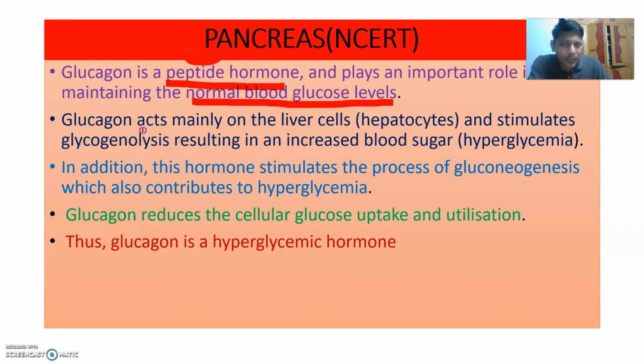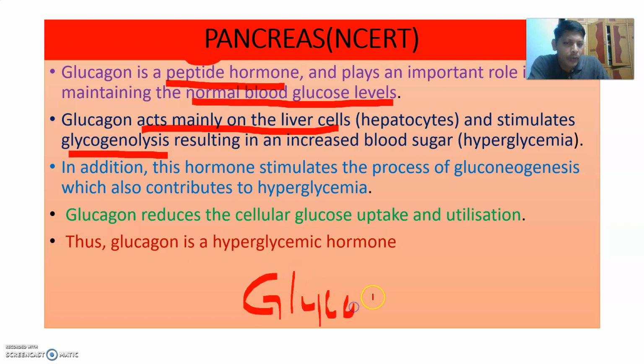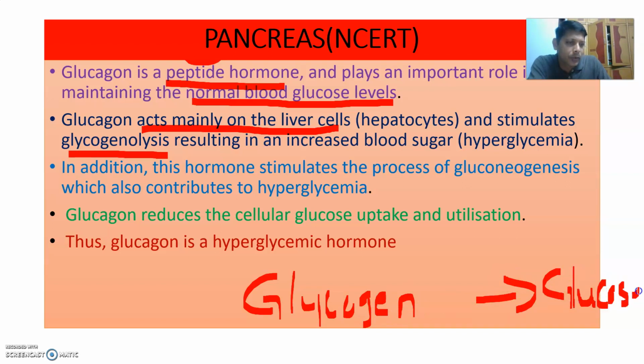Glucagon acts mainly on the liver cells, hepatocytes or hepatic cells, and stimulates glycogenolysis, that means breakdown of glycogen. Here the glycogen is broken down and converted to glucose, resulting in increased blood sugar.